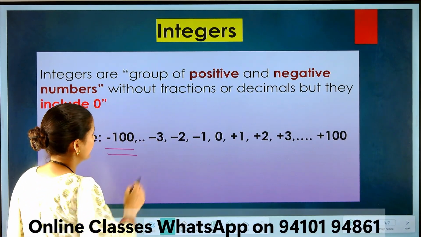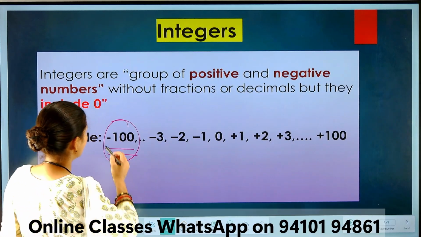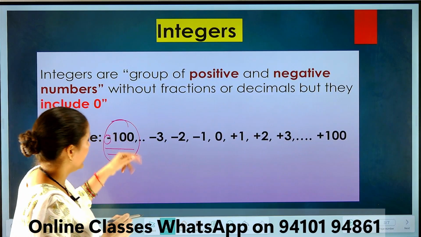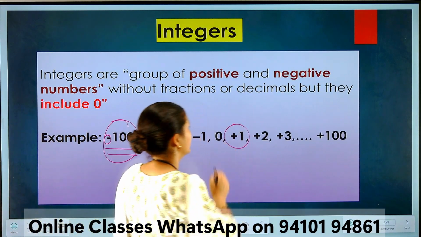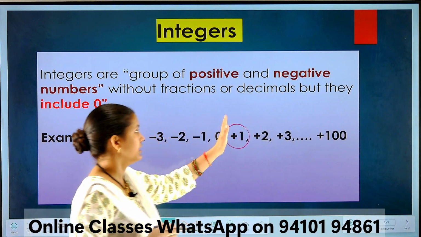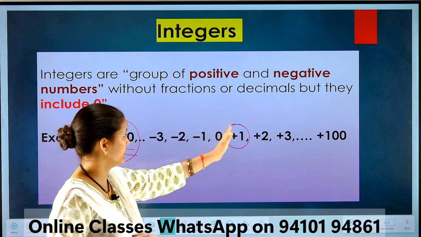minus 100. This is a negative number. How are you saying this is a negative number? Because there is a negative or minus sign in front of 100. And this is plus 1. Got it? So this is a positive number. Why? Because there is a plus sign in front of 1. So that's why we are saying this is a positive number.